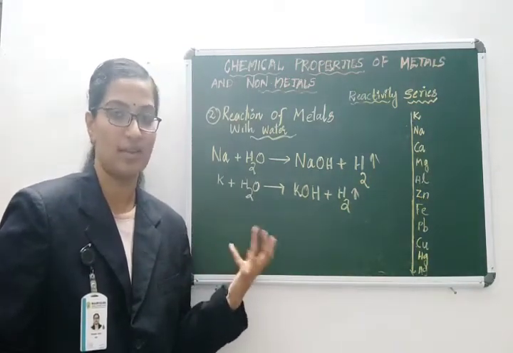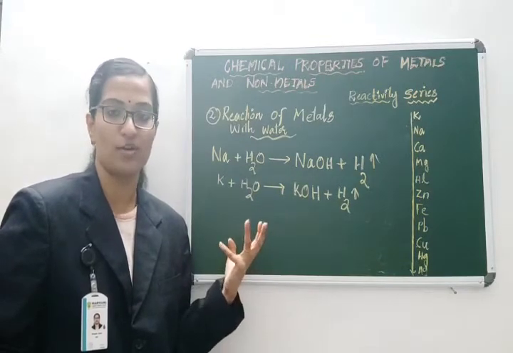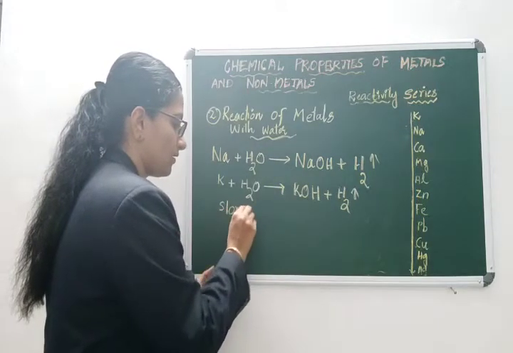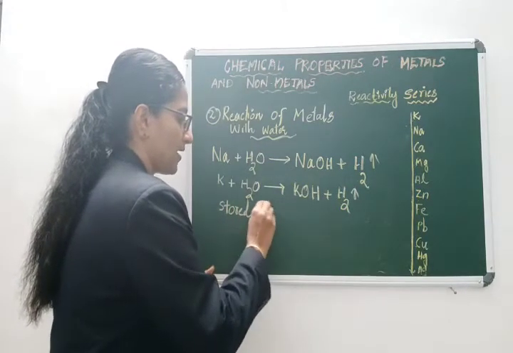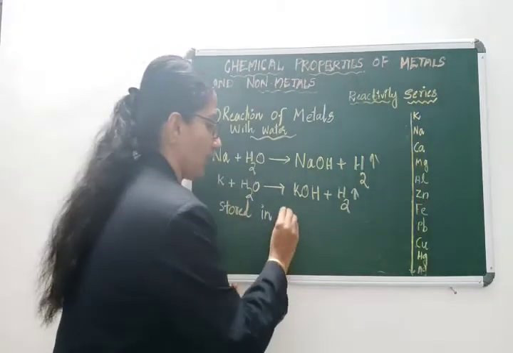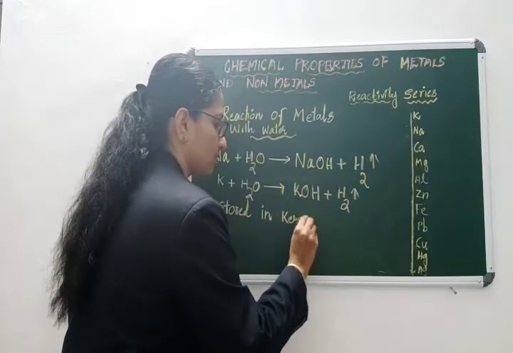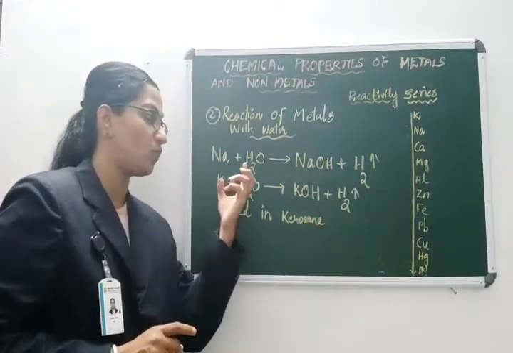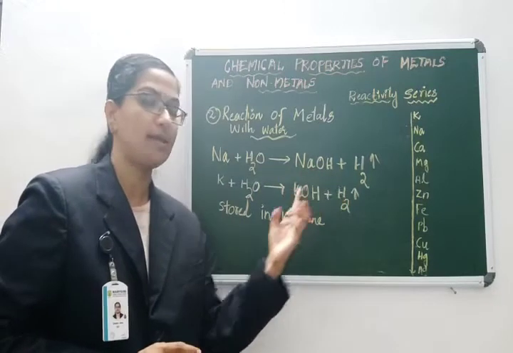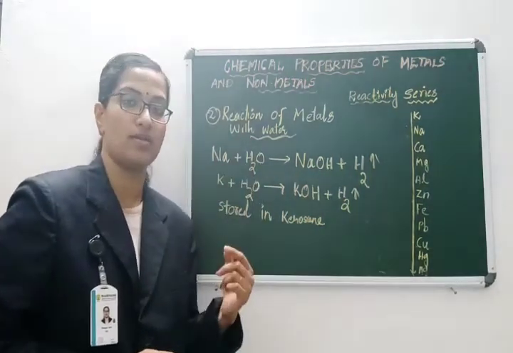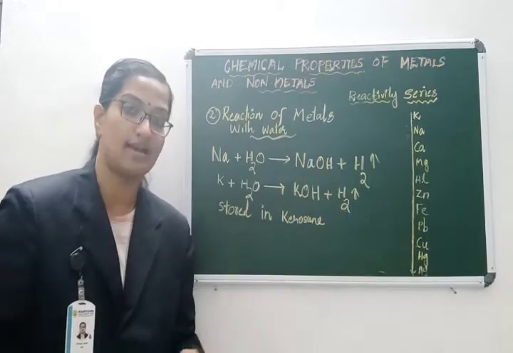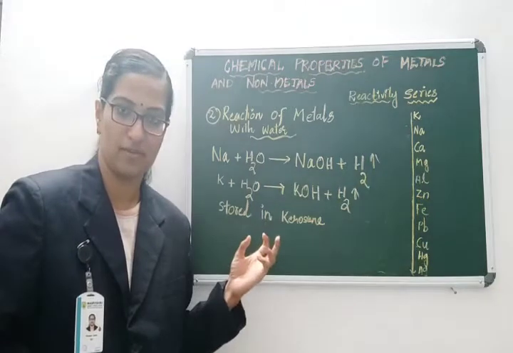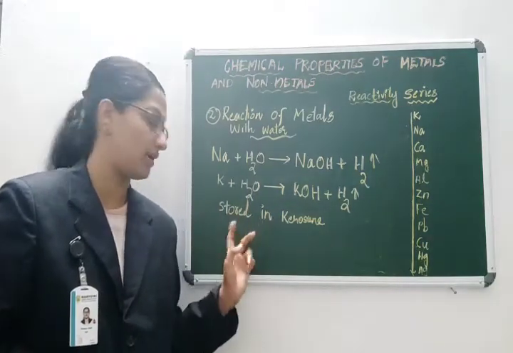So they cannot be kept in the open air. They cannot be stored in water. That is why potassium and sodium are stored in kerosene. Why are they stored in kerosene? Because they both react with water and produce the corresponding hydroxides, and along with it they produce hydrogen gas. The hydrogen gas leads to fire. In order to avoid this, we store them in a kerosene bottle.